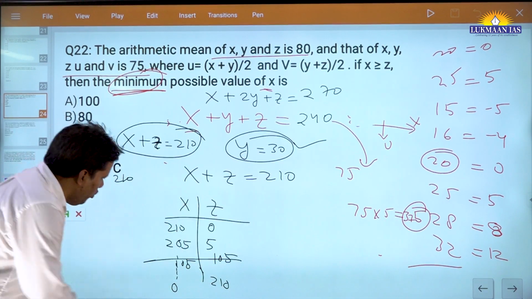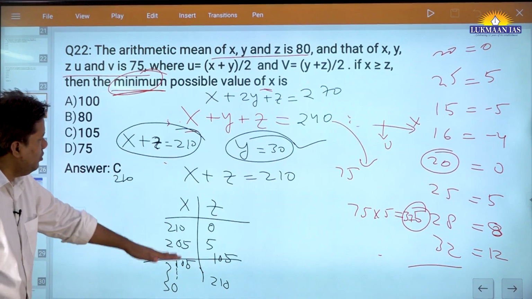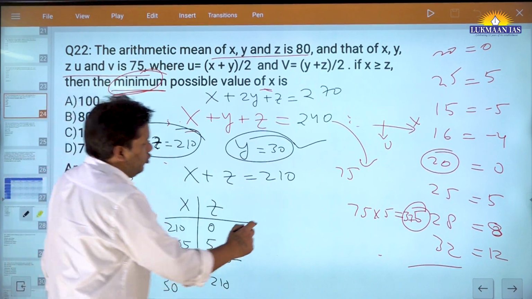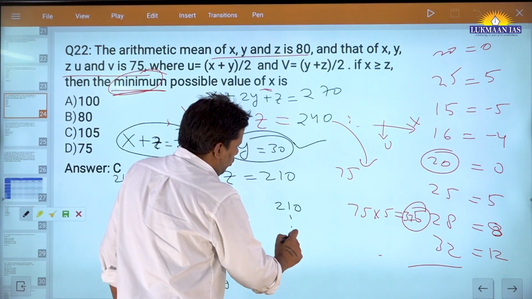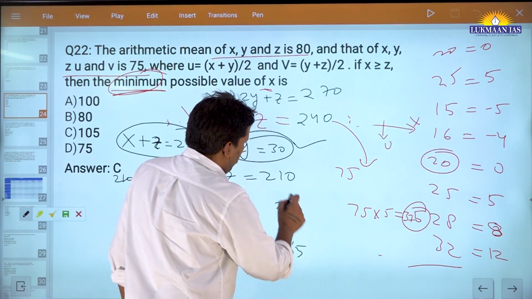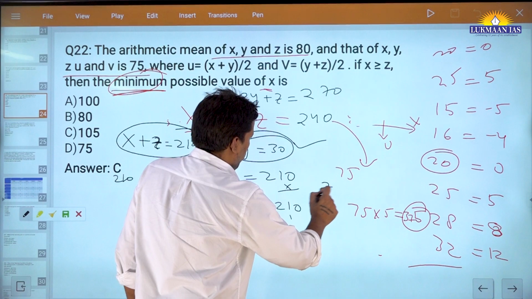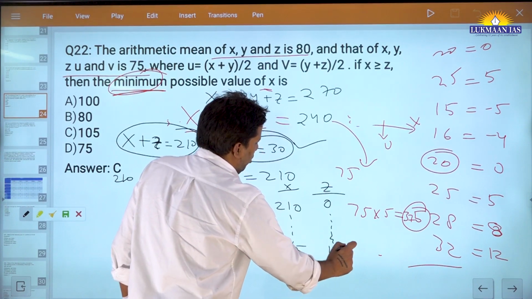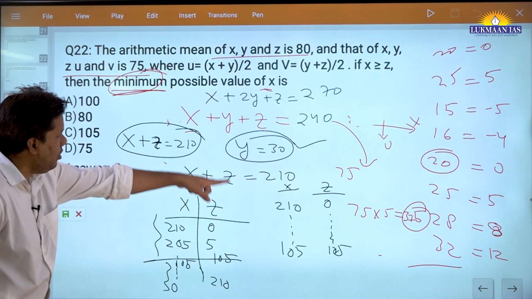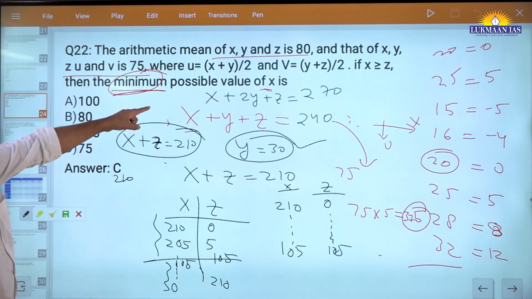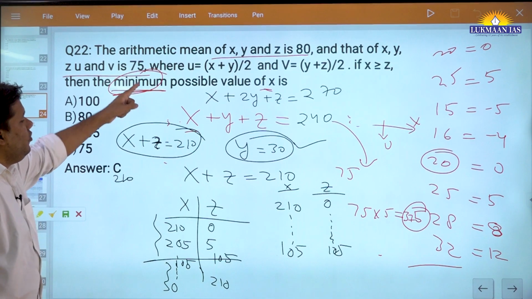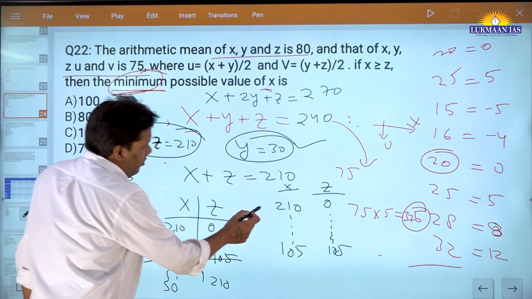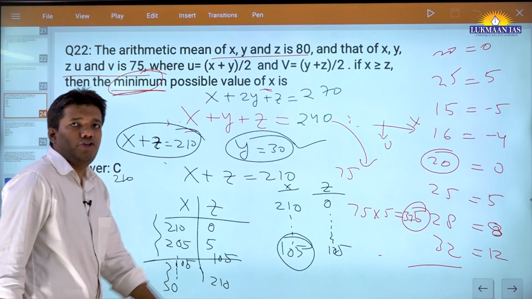So you will not take values where x is less than z. So you will take only this combination. Which combination? 2, 102, 105 for x, and for z, 2, 105. So these values are possible, but within these possible values, they are asking for the minimum possible value of x. So the minimum value of x could be 105.